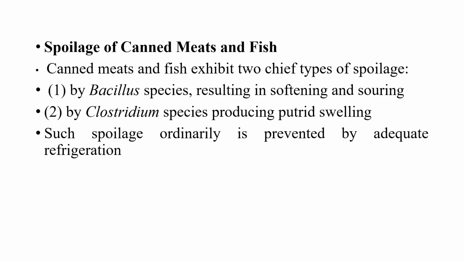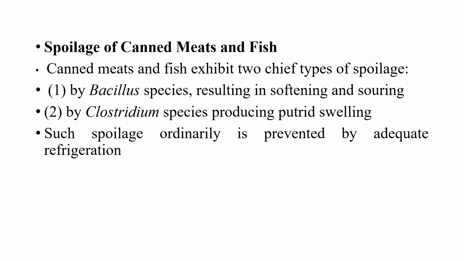So the next is spoilage of canned meat and fish. Canned meat and fish usually exhibit two types of spoilage. The first is by Bacillus species, which results in softening and souring, and the next is by Clostridium species, which produces a putrid swelling. Such spoilage ordinarily can be prevented by adequate refrigeration.